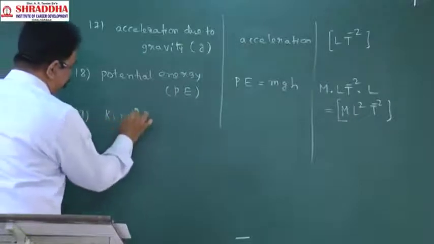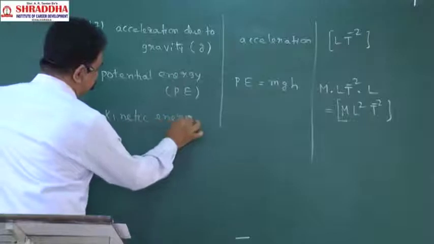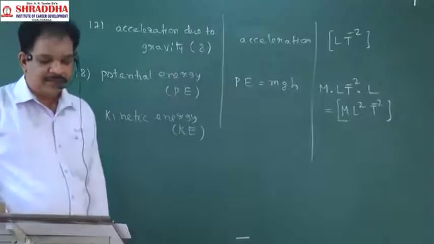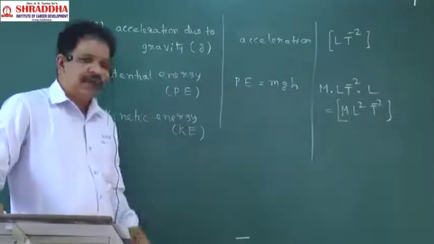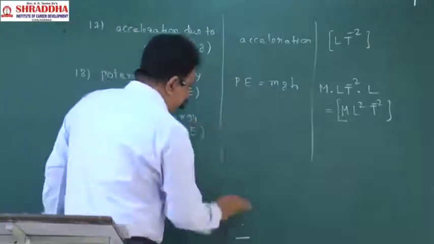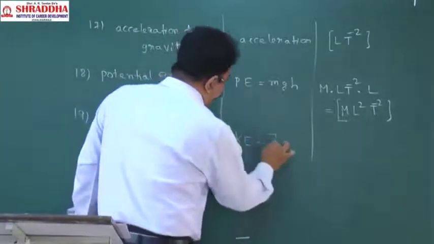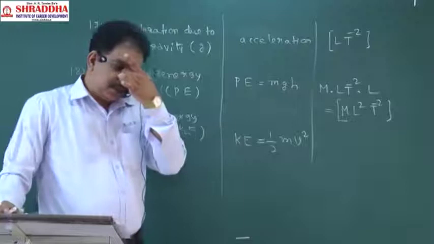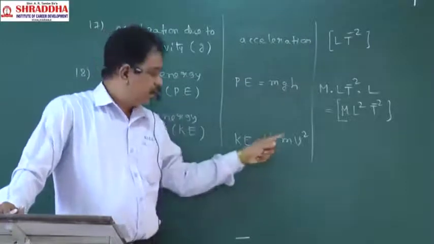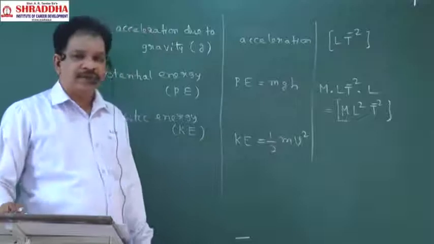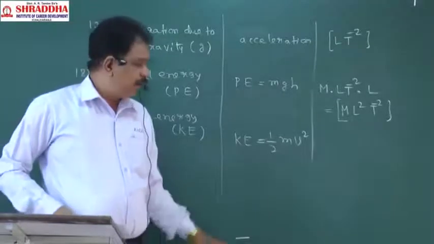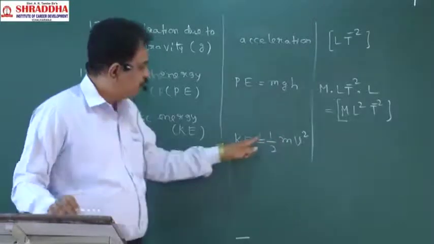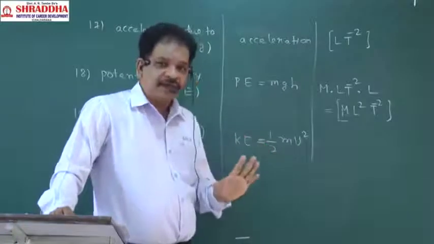Kinetic energy. This is indicated by the letter KE. So KE formula will be half mv square. Now try to write the dimensional formula for this. What will we get? m will be mass. First off, half is a constant.